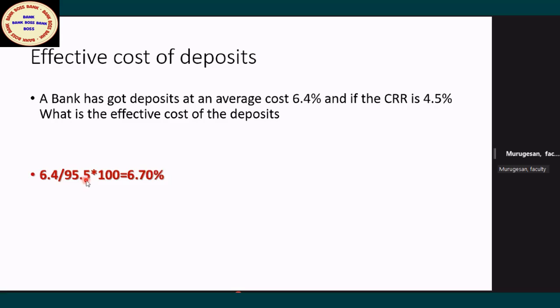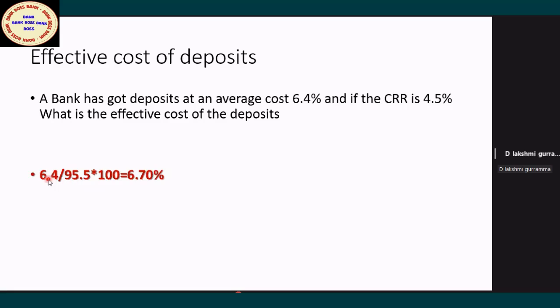For that 95.5, the cost is 6.4. So for 100, the cost will go up.